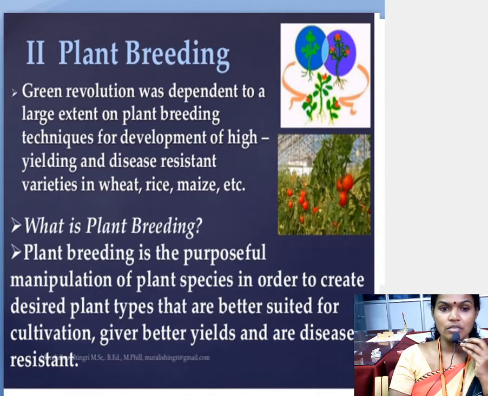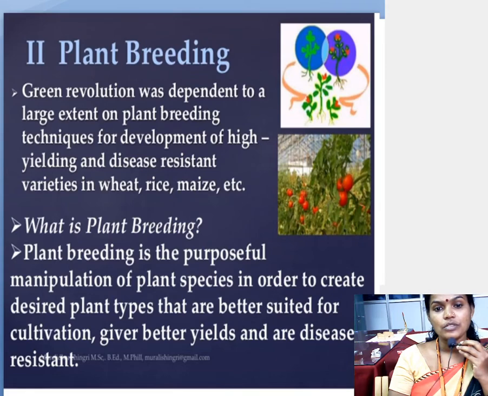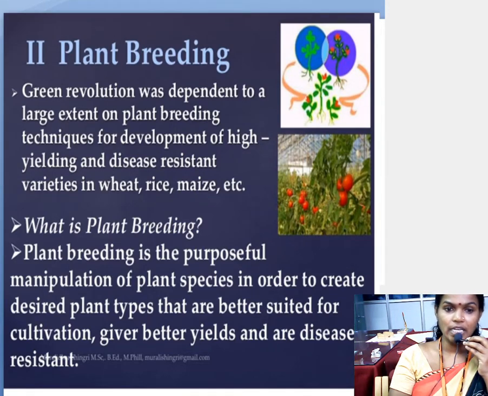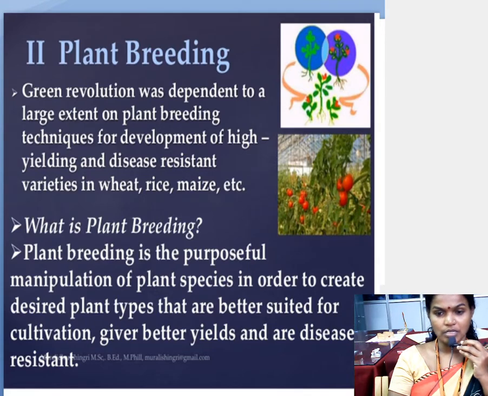Why do we have to do food improvement, crop improvement, milk production or meat production? Because nowadays, as you know, there is overpopulation. To overcome the need of the overpopulation, we apply new techniques for the improvement of crop production and for the improvement of milk and meat production.